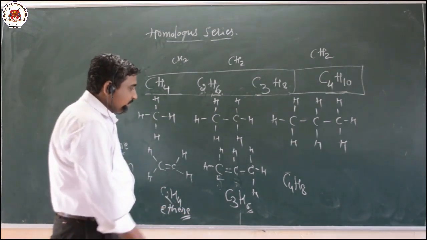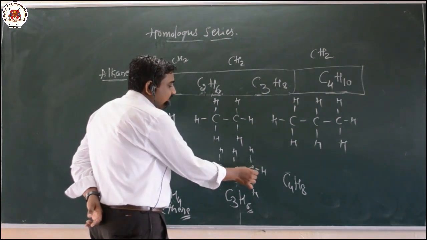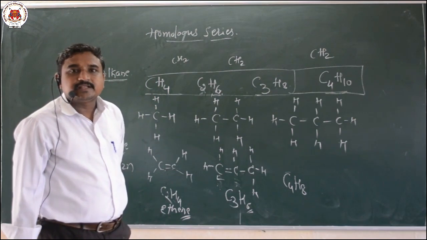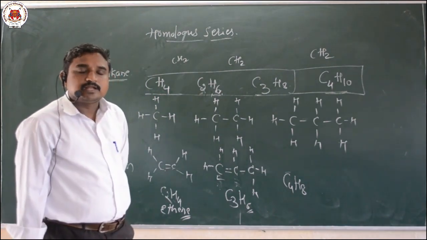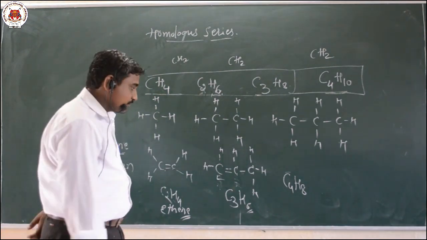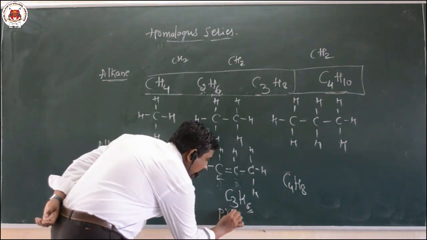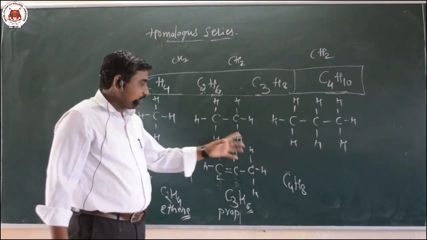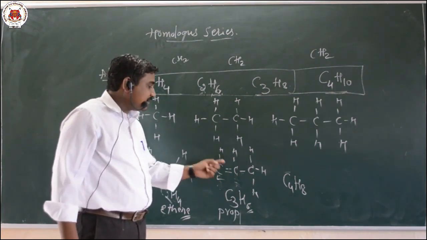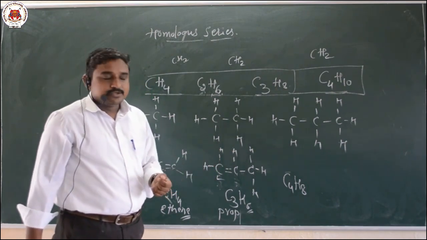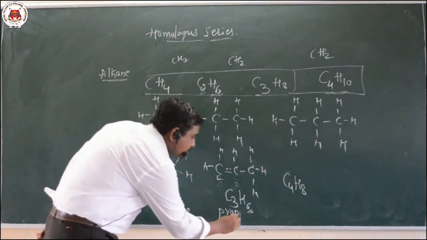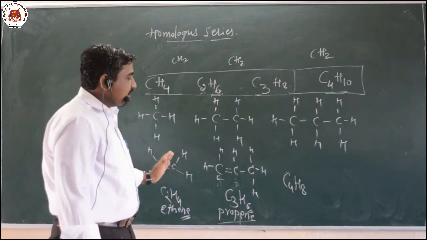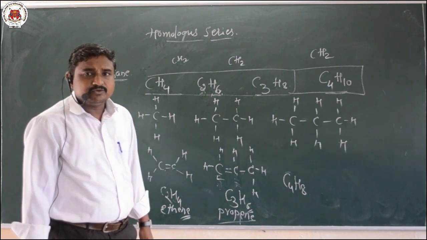Now similarly, here we have 3 carbon atoms. For 3 carbon atoms, the root word is prop. Okay, so prop. So now due to presence of a double bond between carbon and carbon in the given organic compound, we have to use here ene. The name of this compound is propene. So this is an example for the homologous series.